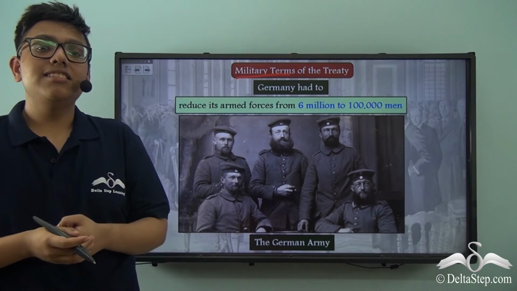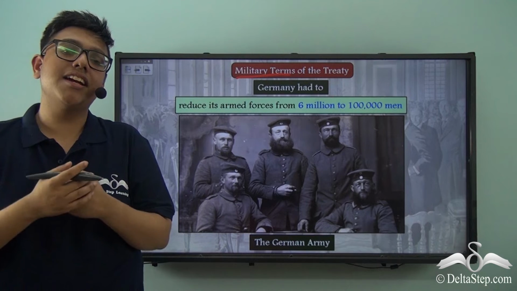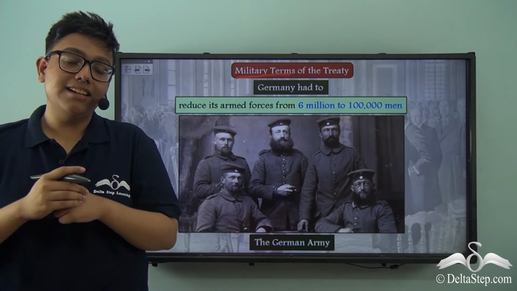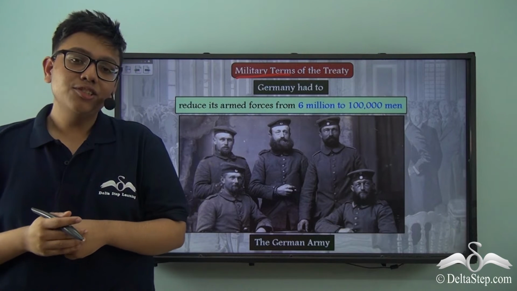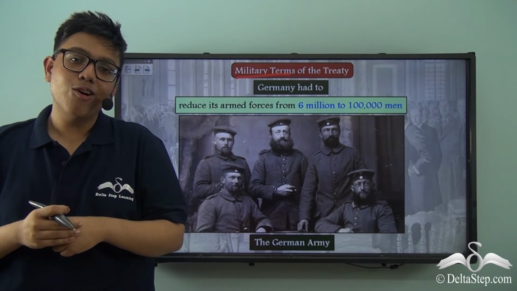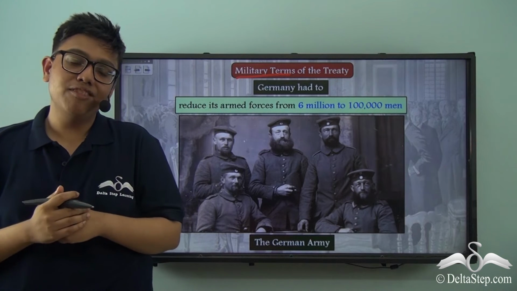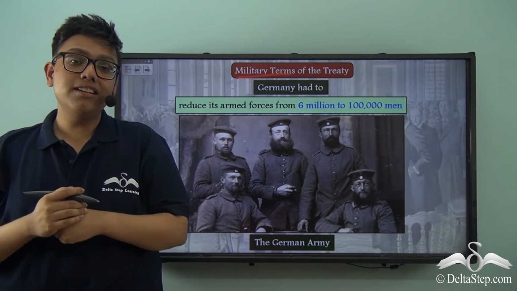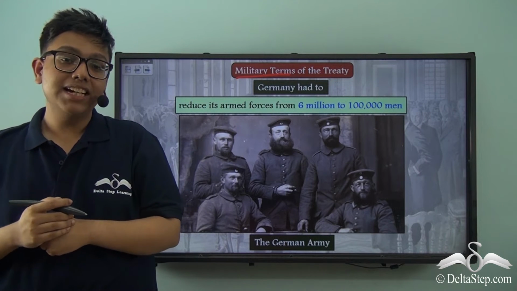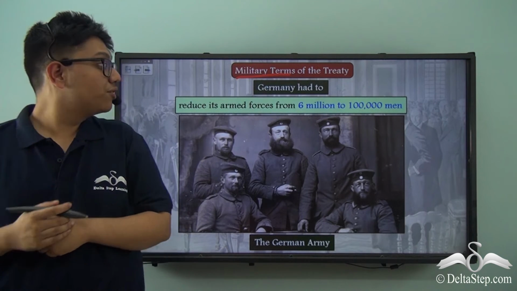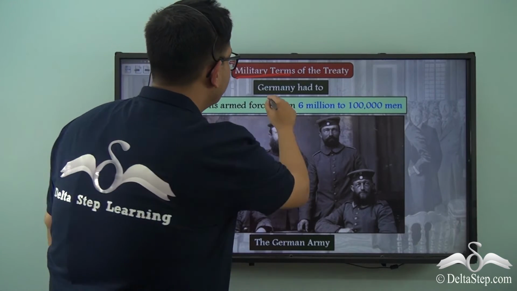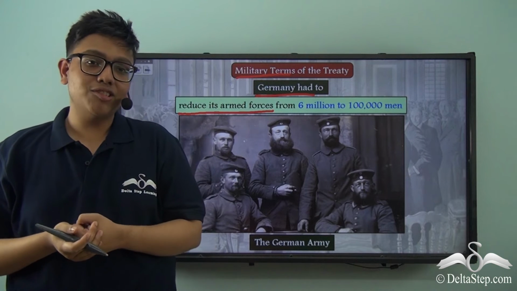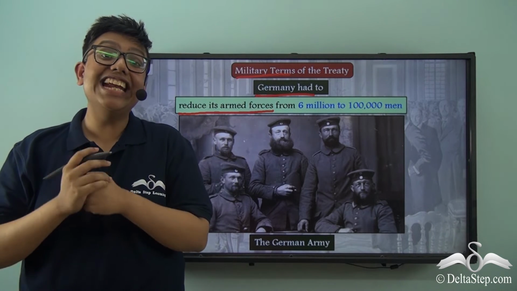So you see, simply stripping Germany of its territories and destroying its economy is never enough. The real pride of Germany lies in its military capability. The Allied nations very well knew of this militaristic pride which Germany had. The once mighty Prussian army, which used to strike fear into the hearts of any European soldier, now got their hands tied. According to the treaty, Germany had to reduce its armed forces, not by 1% or 5%, but by a whopping 18%.